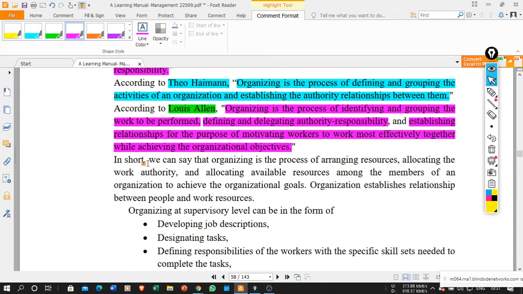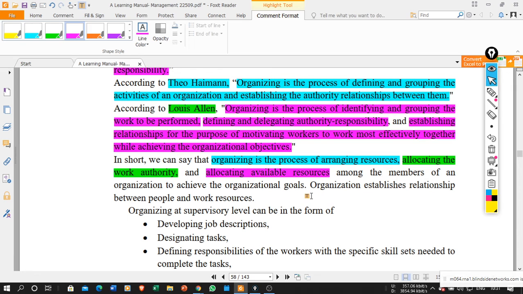Now in short, if I want to say what is organizing, we can say that organizing is a process of arranging resources. Basically in organizing, we first arrange the resources, then we allocate the work authority, then whatever resources are available, we allocate them among the members of the organization to achieve the organization goal.